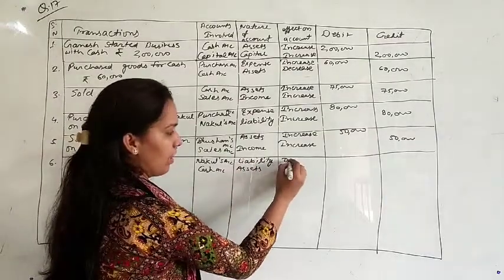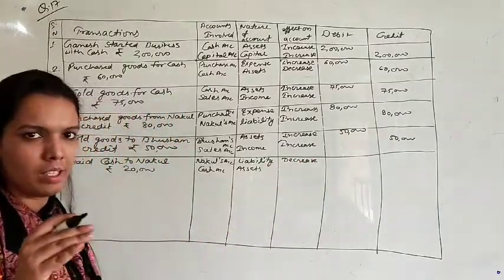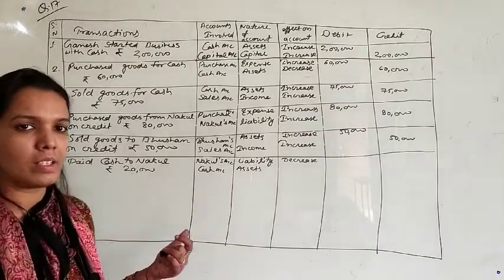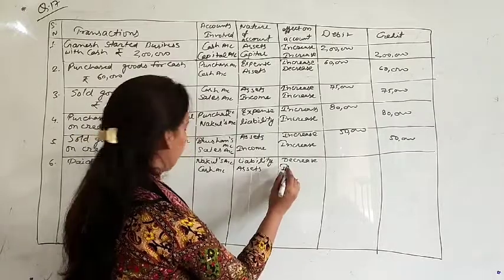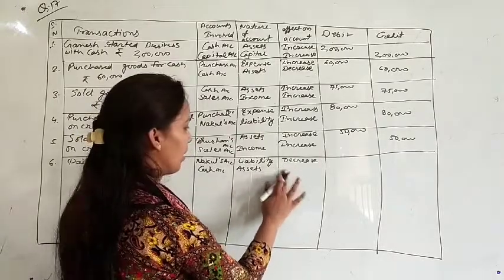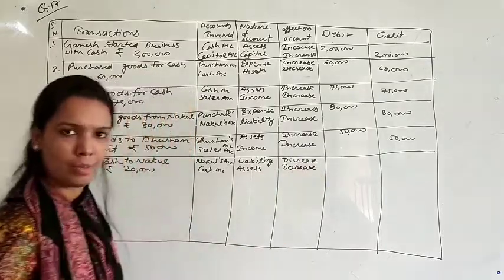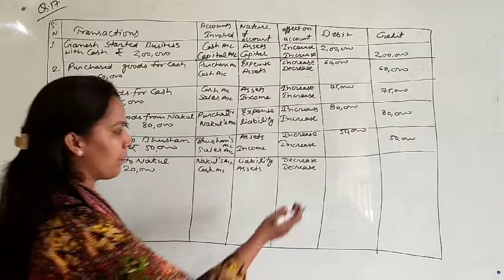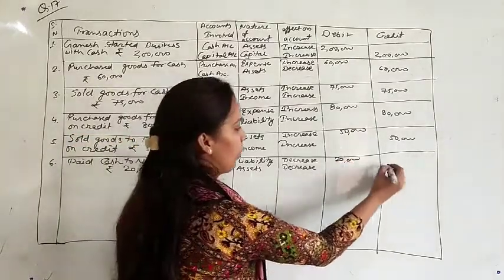Liability is decreasing, because you are paying to Nakul, it means Nakul's liability has decreased by 20,000. Now he is a creditor of only 60,000. Assets are also decreasing, because you are paying cash, it means business has reduced 20,000 rupees assets. So amount is 20,000.